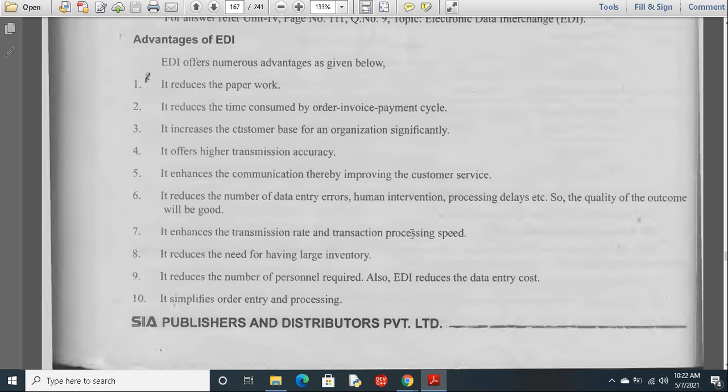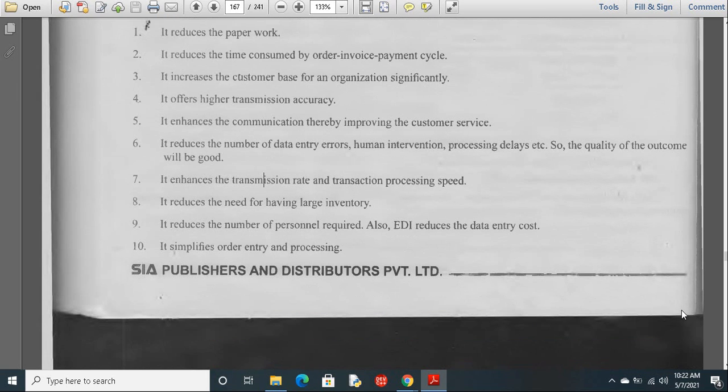It reduces the number of personnel required. For example, I have 10 branches. If I want to send information to these 10 branches, I require 10 people to send that information. If I use EDI, I can simply eliminate these 10 people and send that email to all 10 branches, so that the data will be transmitted automatically and quite fast. It simplifies order entry and processing. Entering the data, processing the data or processing the entries will be very easy and simplified with the help of EDI.